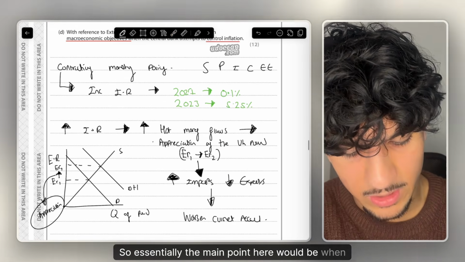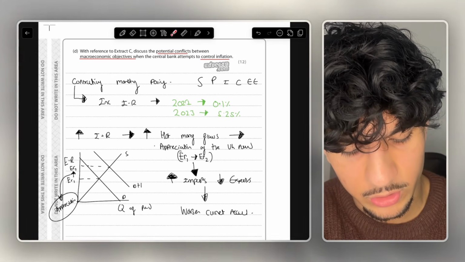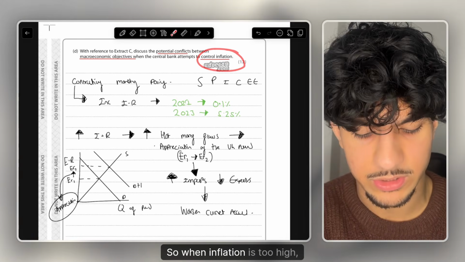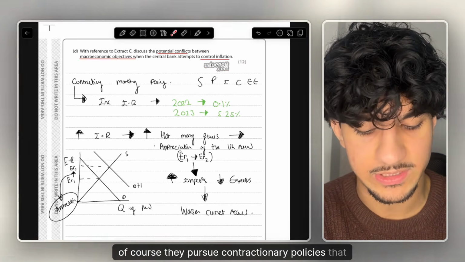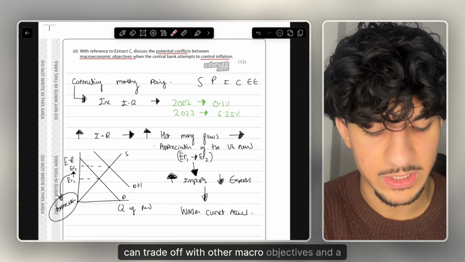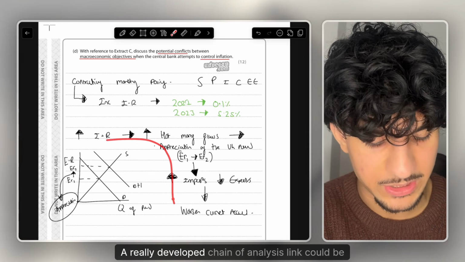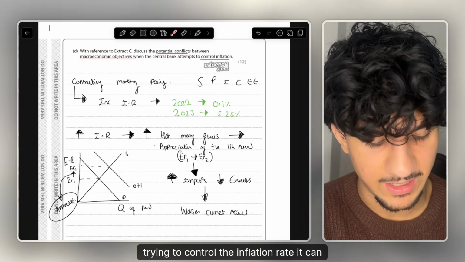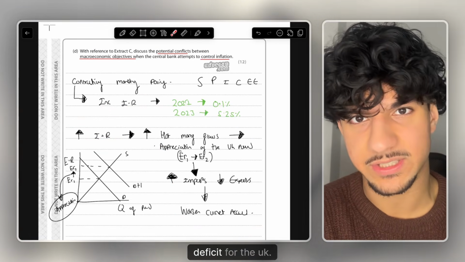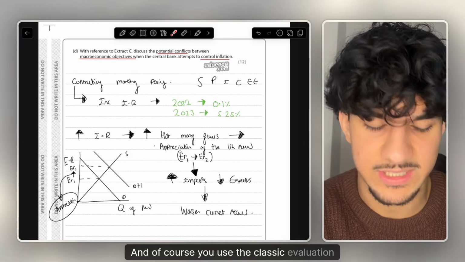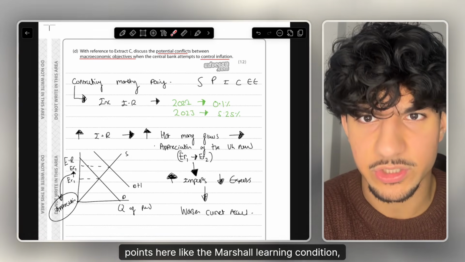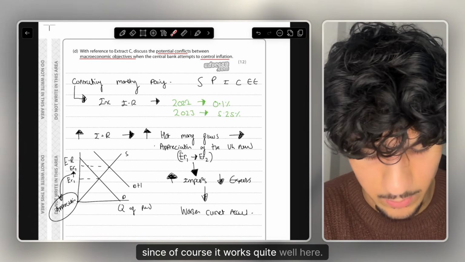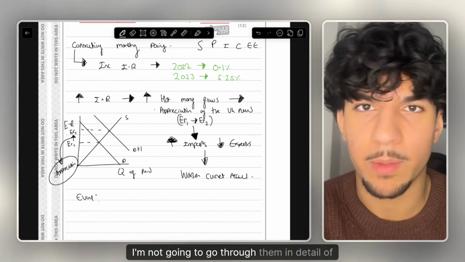So essentially the main point here would be when the UK is trying to control their inflation. So when inflation is too high, of course, they pursue contractionary policies that can trade off with other macro objectives. And a really developed chain of analysis could be that when we're trying to control the inflation rate, it can actually lead to a worsened current account deficit for the UK. And of course, you use the classic evaluation points here, like the Marshall-Lerner condition, the J curve, since of course it works quite well here. I'm not going to go through them in detail, of course.